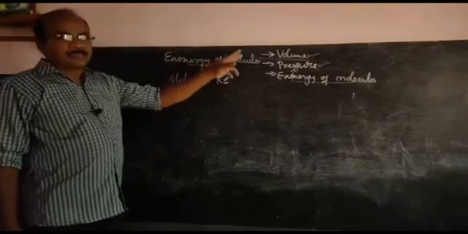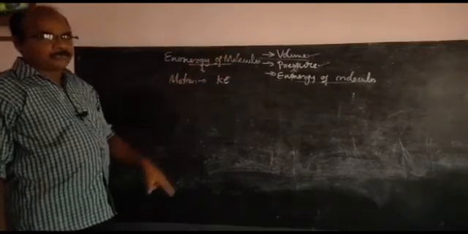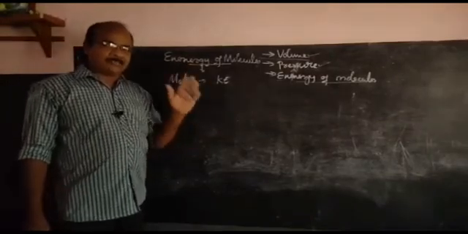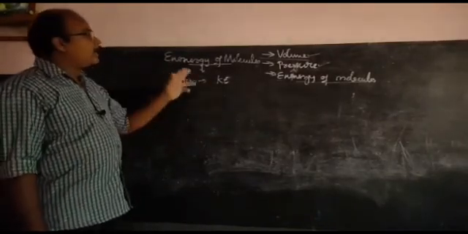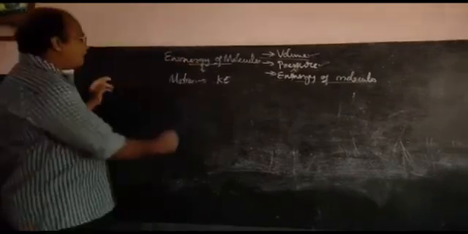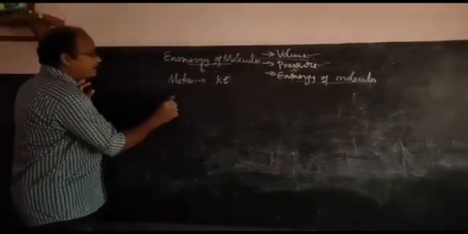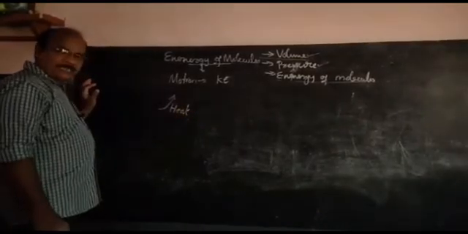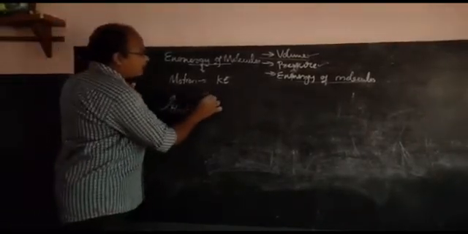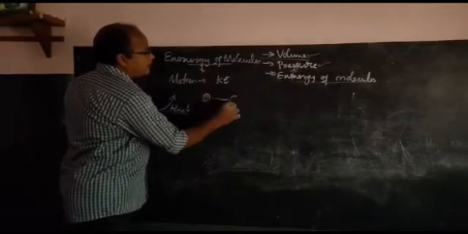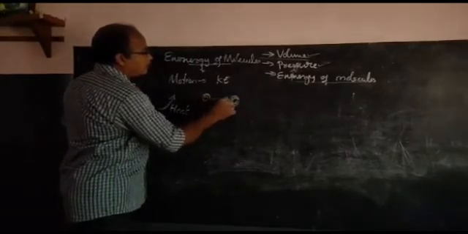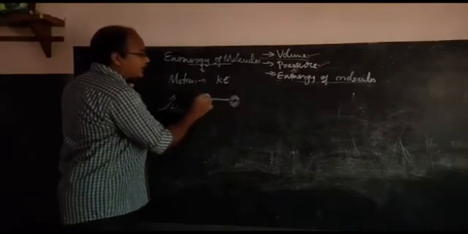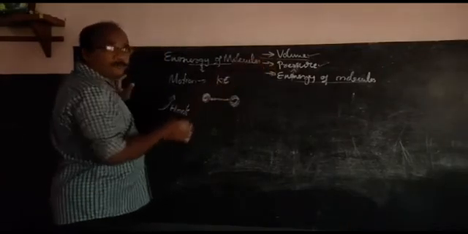Here the gas particles are under rapid random motion. Therefore, the gas collected in a container or in a cylinder, whatever it may be, is under random motion. When we provide heat, the intermolecular force of attraction between the gas molecules decreases, and the gas particles get more freedom to move.